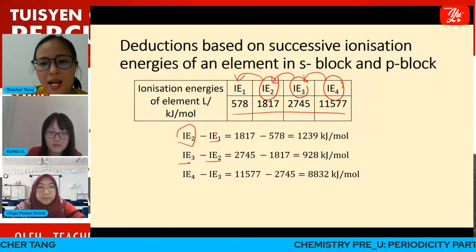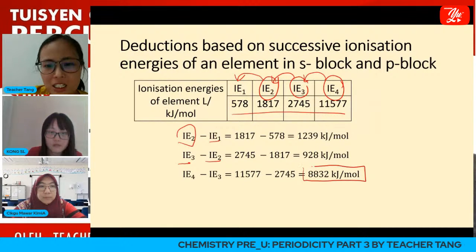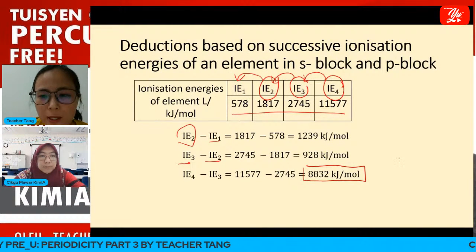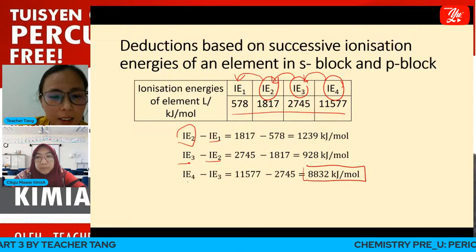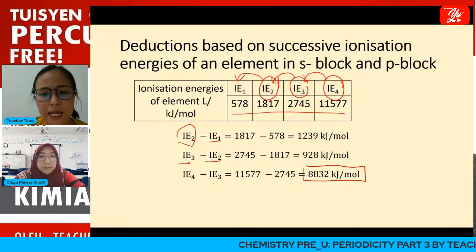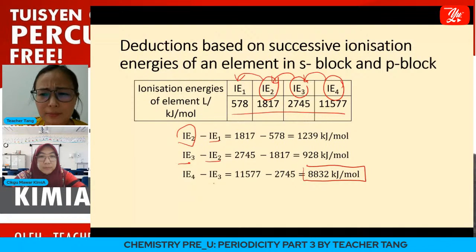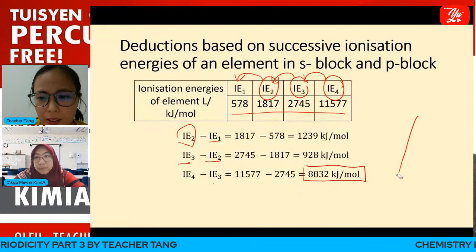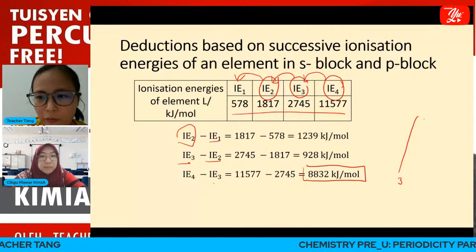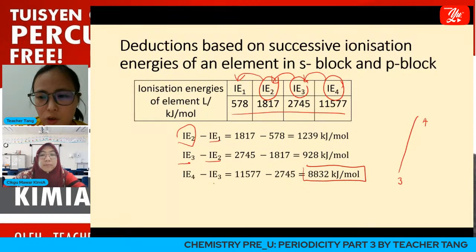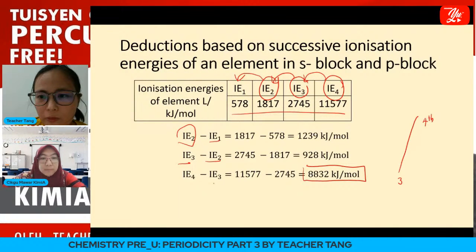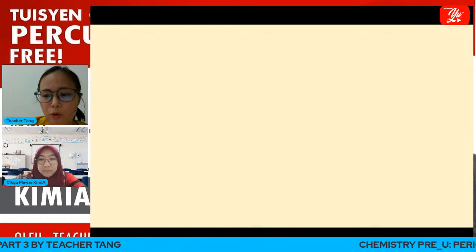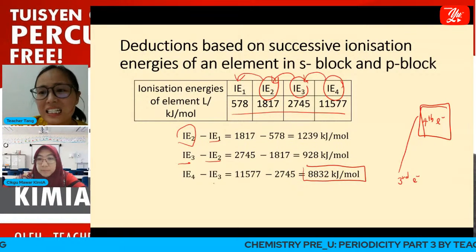And then from there, can you see that this is the largest difference? So between the third and the fourth ionization energy. So what does this imply? Now the largest difference is between the third electron and the fourth electron. So it means that starting from the fourth electron, we are removing it from the inner shell.